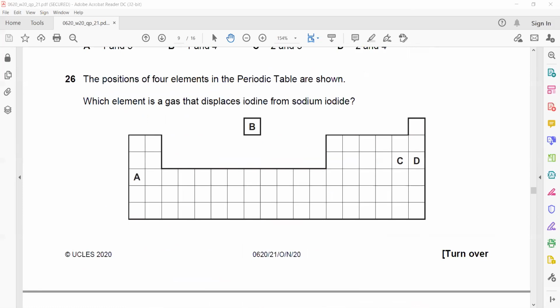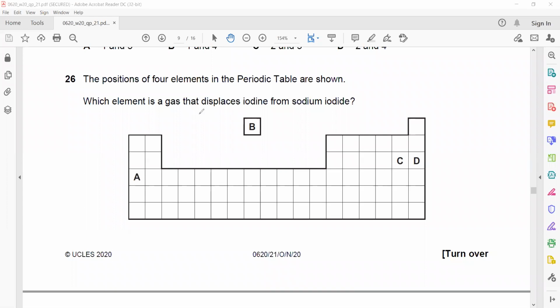Question 26. The positions of four elements in the periodic table are shown.